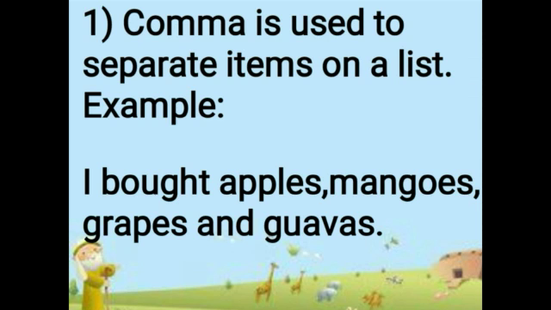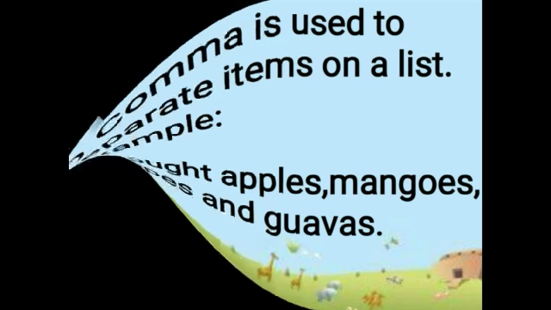This is the list of fruits which I bought, and I used commas to separate them. But notice, students, among these four fruits we have placed a comma after every fruit, but between the last two fruits we have not placed a comma. Thus we have used the conjunction and to join them.